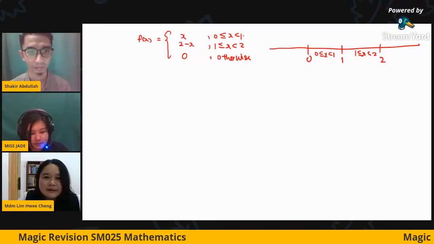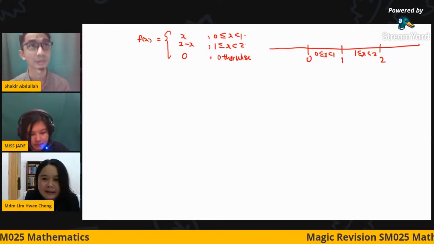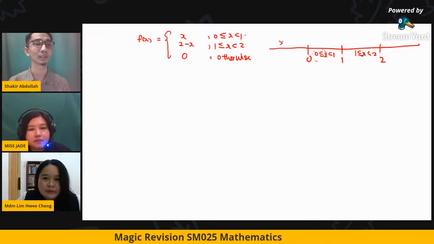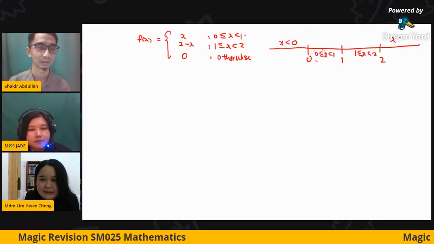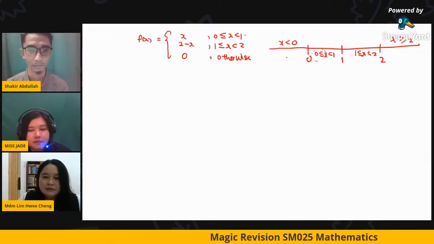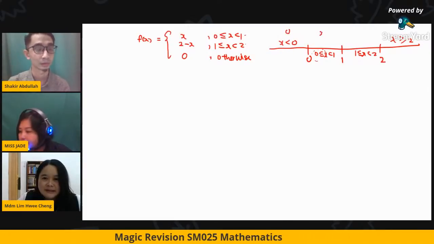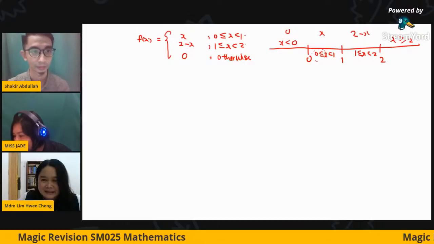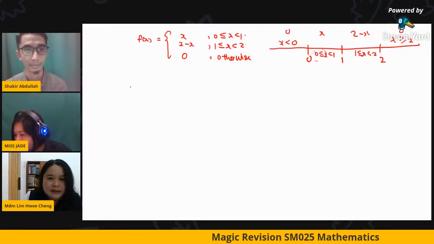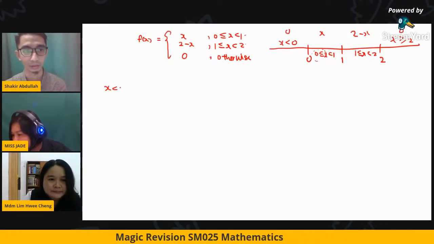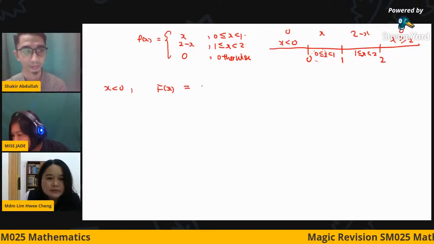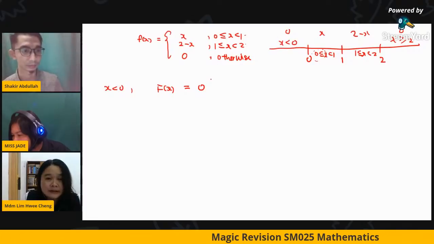Okay, those are the givens, right? Okay, you add on the others. The added ones should be opposite from the given. If it is x greater or equal than 0, this one will be x less than 0, and this one will be x greater or equal than 2. Okay, this has no function, the function is 0, this function is x, this is 2 minus x, and this is 0, no function. So I always ask my student, you copy down the interval first. The first one, there is no function, so your cumulative equal to 0. You don't need to integrate 0.